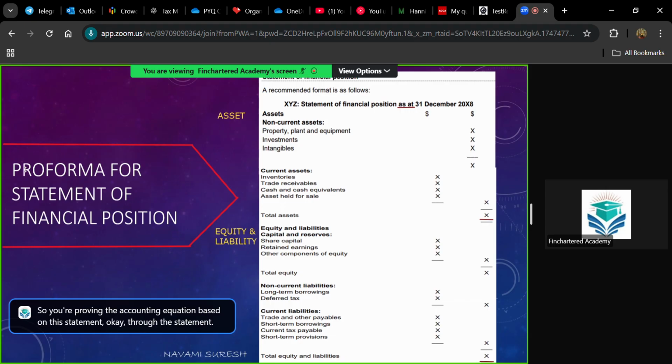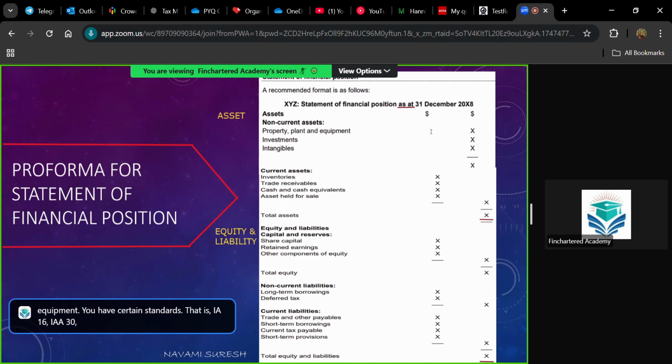And you can classify your assets as non-current assets and current assets. In the non-current assets, you have property, plant and equipment, investments, and intangibles. Now, you have standards for each and every value here. In order to calculate the value of property, plant and equipment, you have certain standards, that is IAS 16, IAS 40, IAS 20.